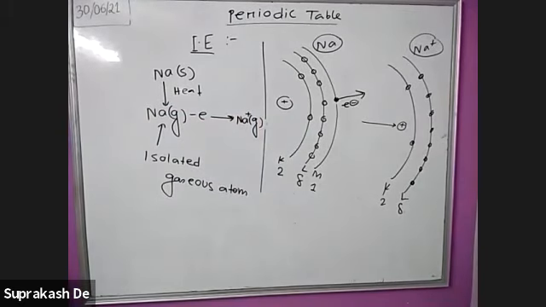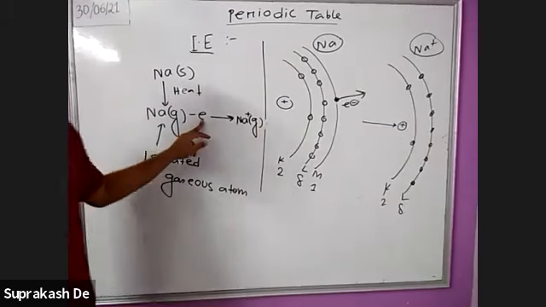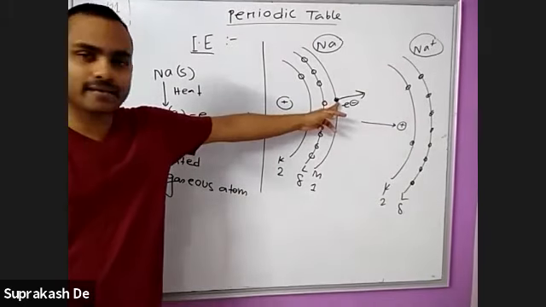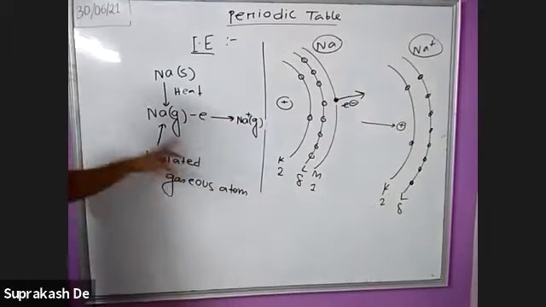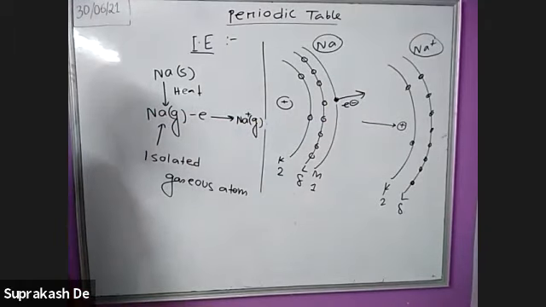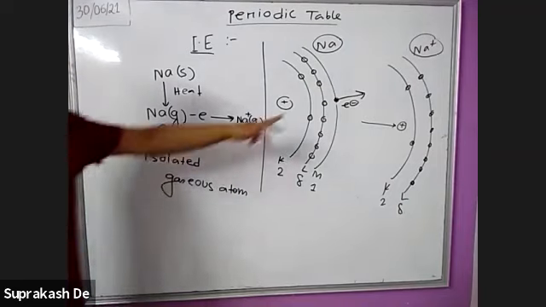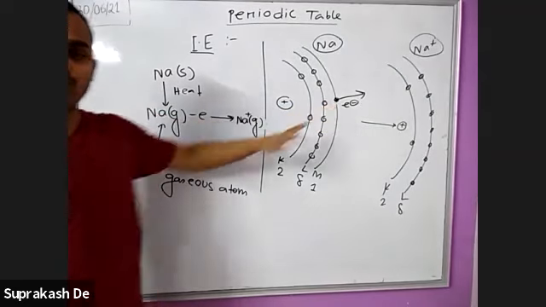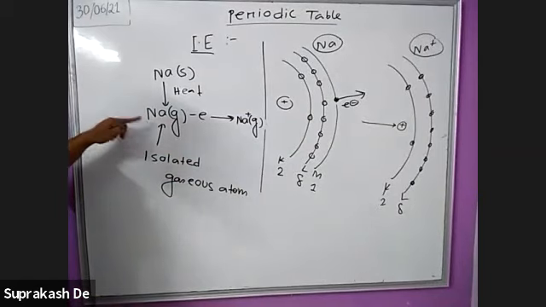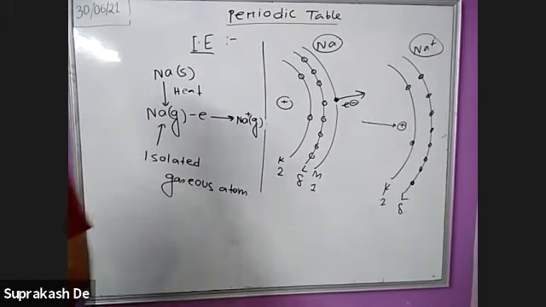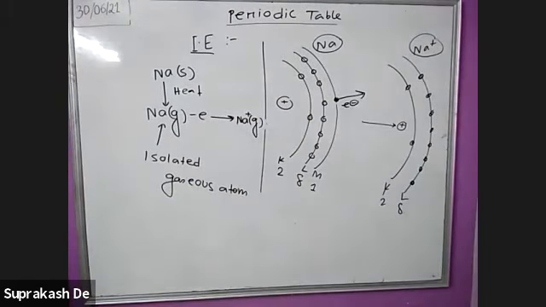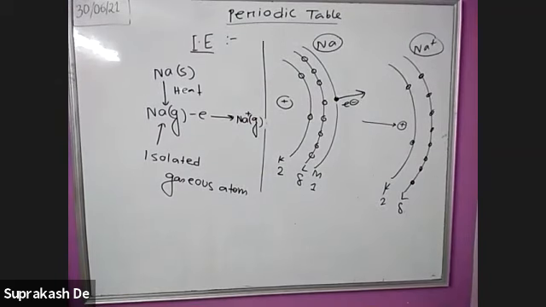So the definition of ionization energy is that the amount of energy required to release one electron from the outermost shell of an isolated gaseous atom to create a single cation. This is called the ionization energy.